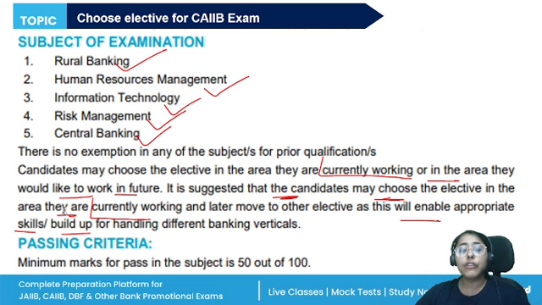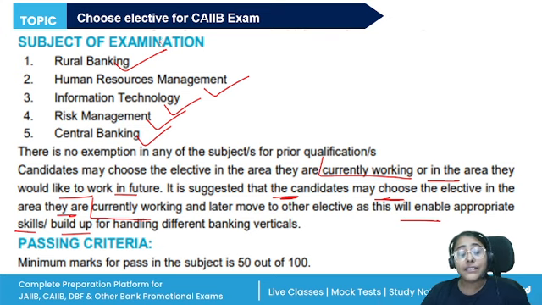So if you are planning to work in RRBs or somewhere related to NABARD, rural banking will help you grasp the concepts which will be required to perform your duties appropriately. Similarly, central banking for RBI related work, right? So accordingly, based on the area you are working in and the plan for your future, you should select your elective paper. This is suggested by IIBF.